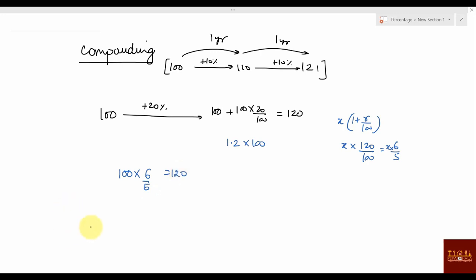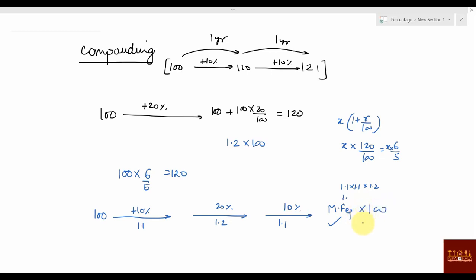If I say this is 100, and this is 10%, and then again 20%, and again 10%, what will be coming here? One way is that you can increase step by step and get the value, or you can write the multiplying factors here: 1.1, here 1.2, and here 1.1. So the equivalent MF will be 1.1 into 1.1 into 1.2. You can get that value, and then whatever the starting value is, you can find the final value.